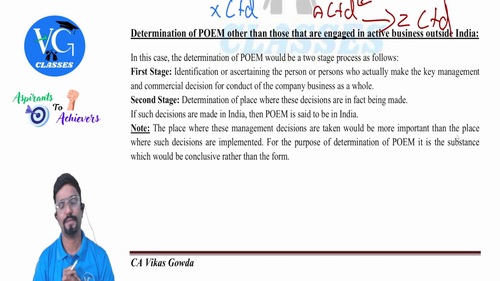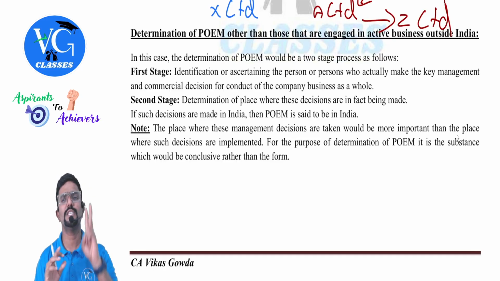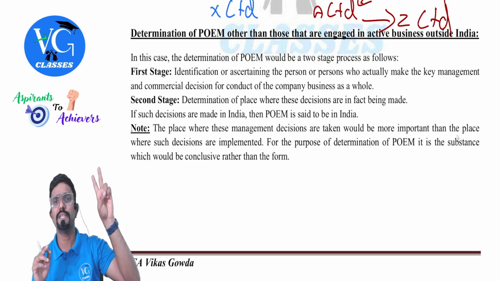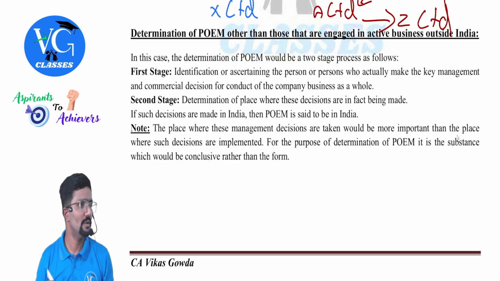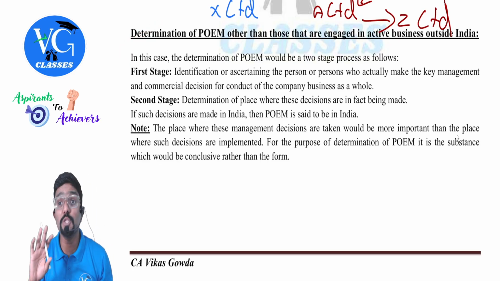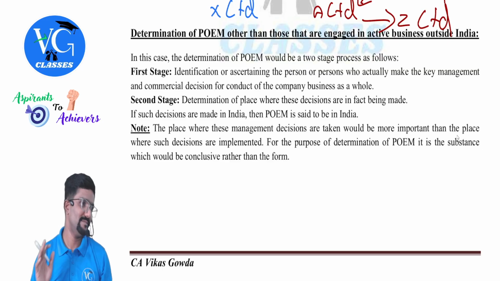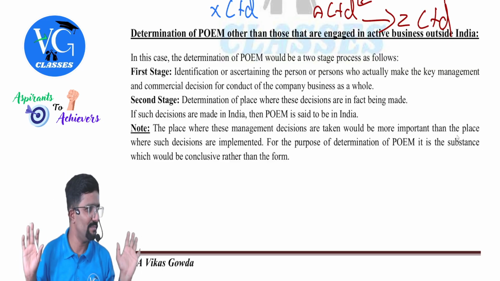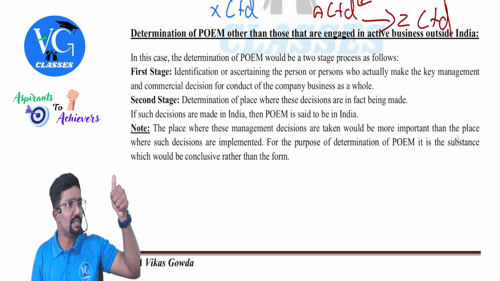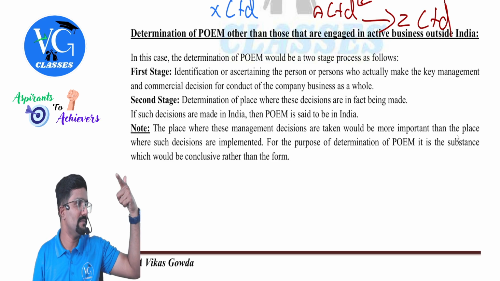What is it telling? Guys, just look for two things. What is it, sir? Who and where? Who and where? First of all, when will you apply this? When active business is not outside India, or else in India, in simple. Okay? Yes. Now, who is making the decision? Where are they making it?